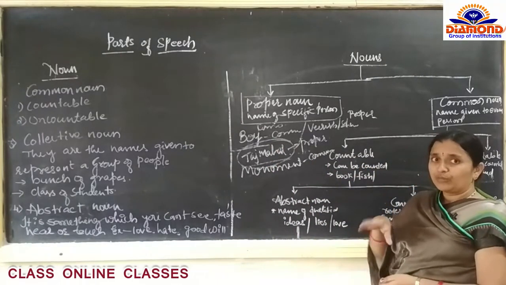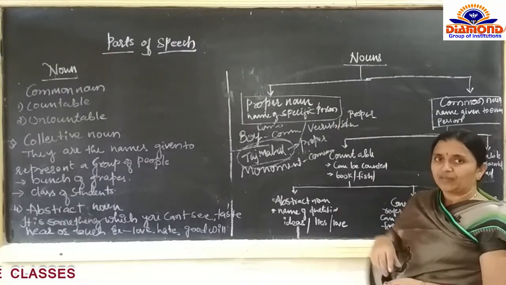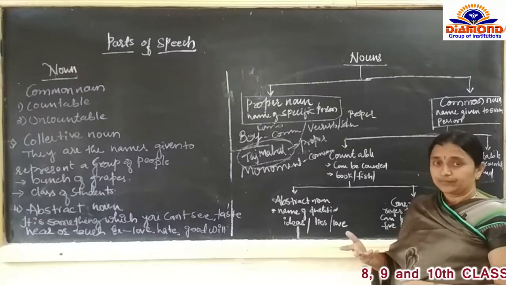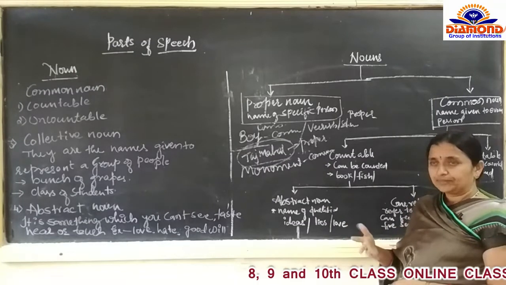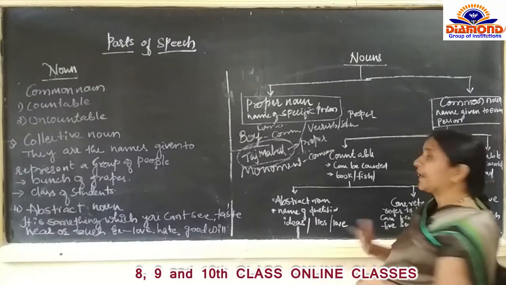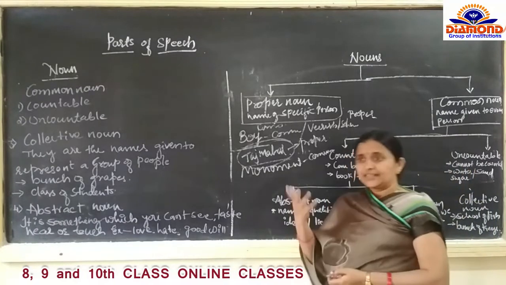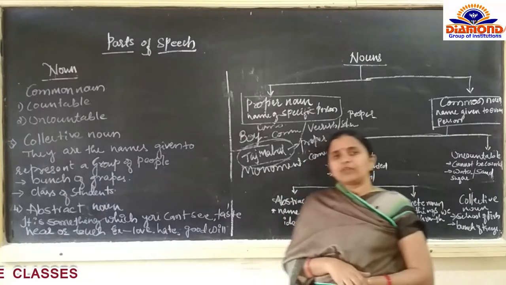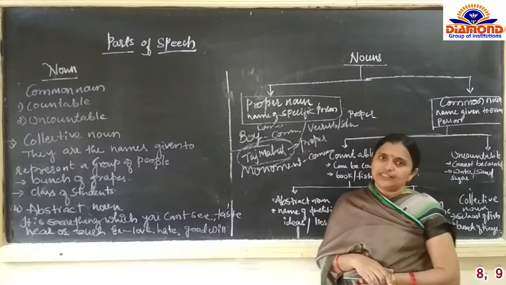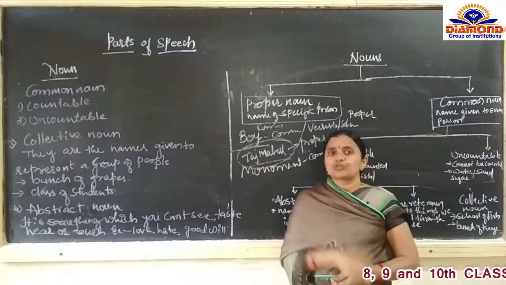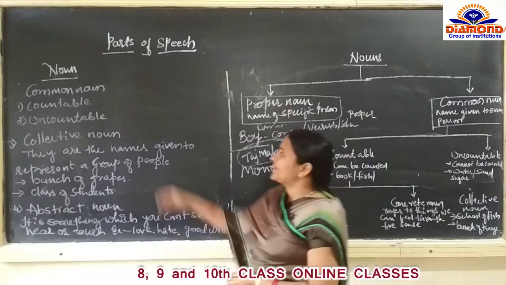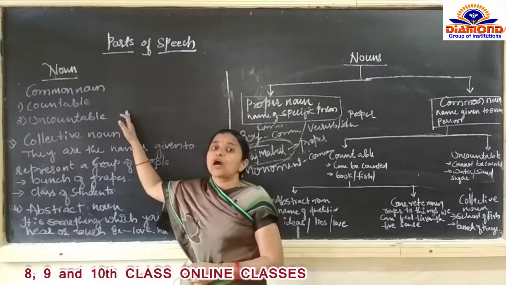Fish, how many fish are there in an aquarium, we can count. And water, just an example. Can we count water? No. Sand is there, we can see it in our daily life. But can we count that? No, that is not possible to count. What is not possible to count is called an uncountable noun.